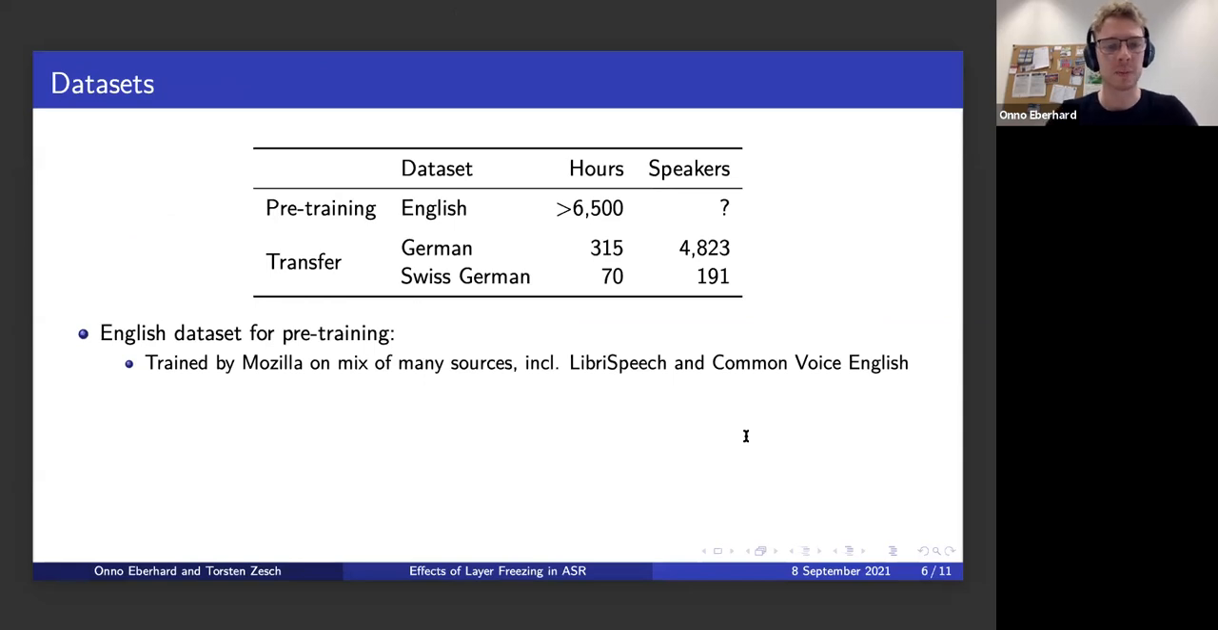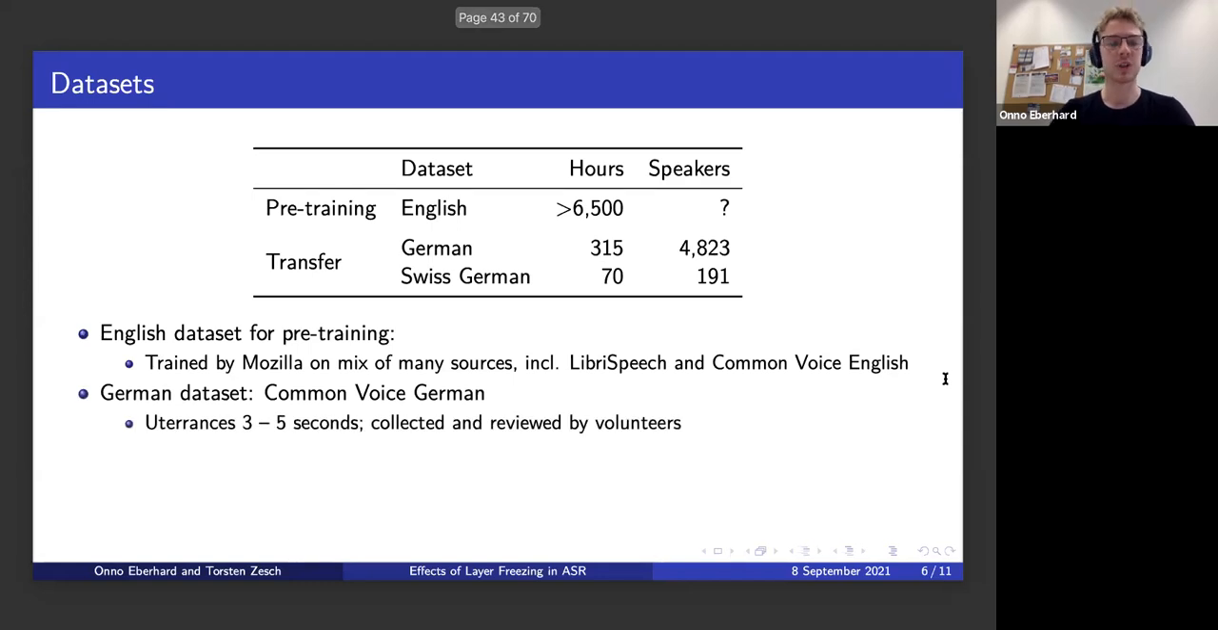I quickly want to go over the data sets that we use. The pre-training is performed not by us. Mozilla trained their network, and we just downloaded the checkpoint. They used a very large English language data set from many different sources, including LibriSpeech and Common Voice English. It's definitely over 6,500 hours. I don't know how many hours exactly, but it's a large data set.